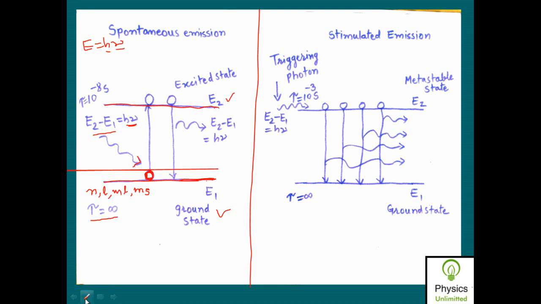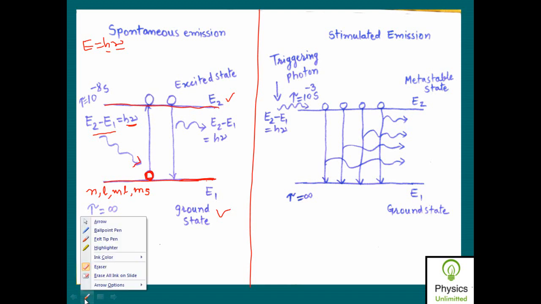So as soon as this atom makes the transition from the ground state to the excited state, will it remain in this excited state for a long duration of time, that is an infinite amount of time? No. Why? Because as soon as it goes to the excited state, how is the state of the atom?